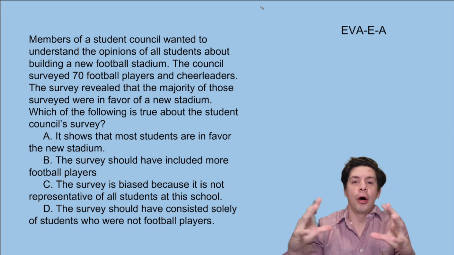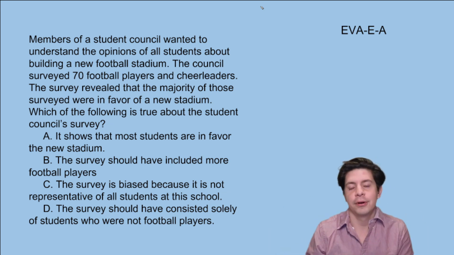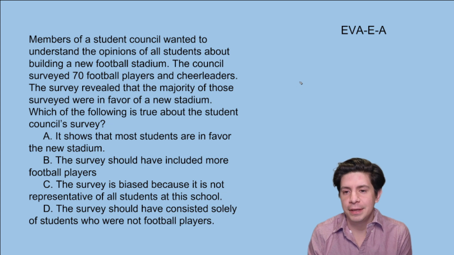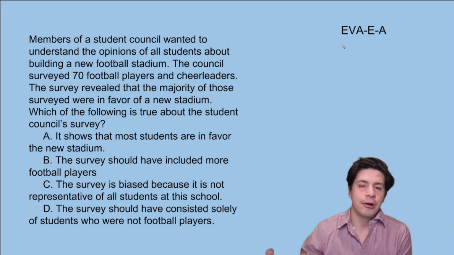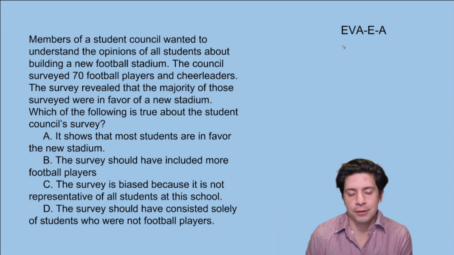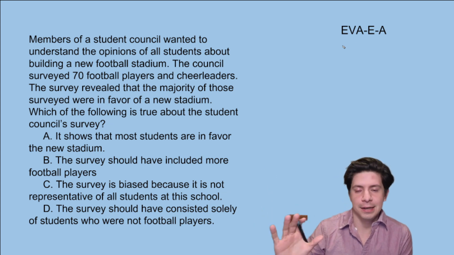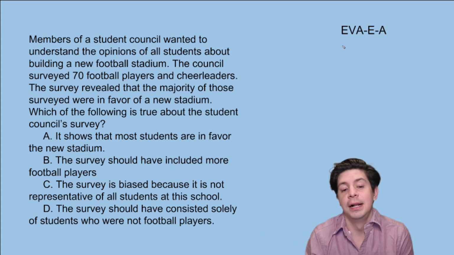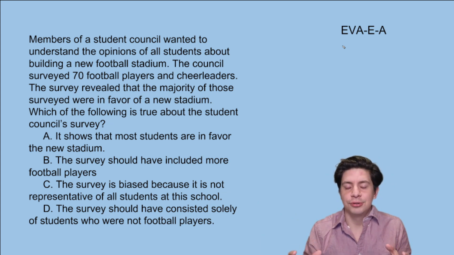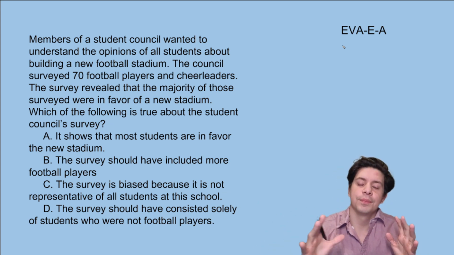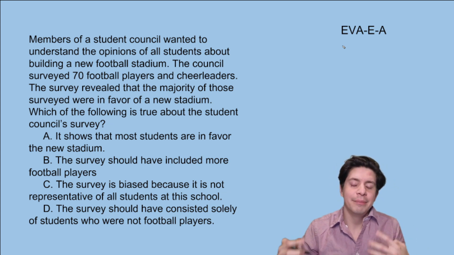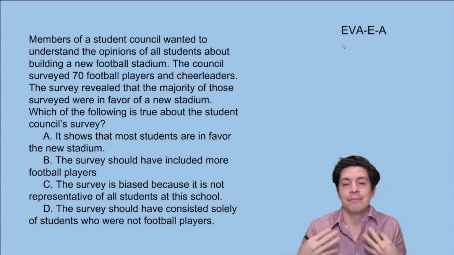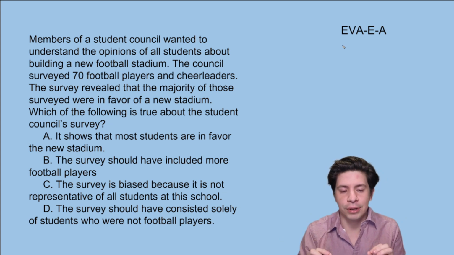Starting a new series in which I do long videos covering all the types of questions within a certain category. In this one, it's EVA, which stands for Evaluating Statistical Claims, Observational Studies, and Experiments. There are 8 types of questions that fall under this category, and this falls under the data analysis and probability section. So if you know these 8 questions, you know the whole category. The question bank has more than 8 questions. I think right now it just has 10, but it might grow. But these are the 8 types of questions. So if you can master these 8, then you're in a really good position.